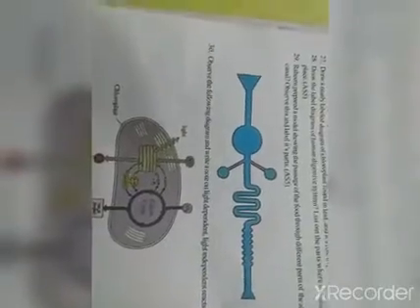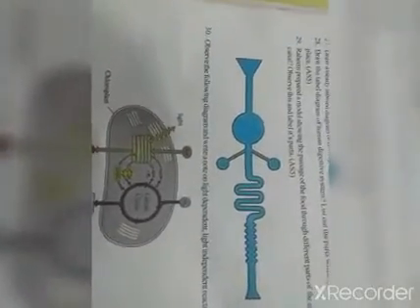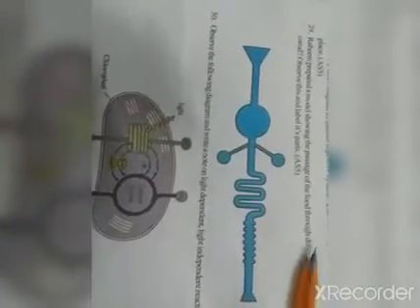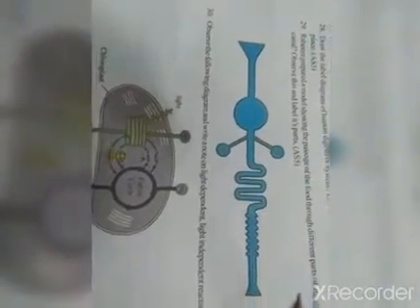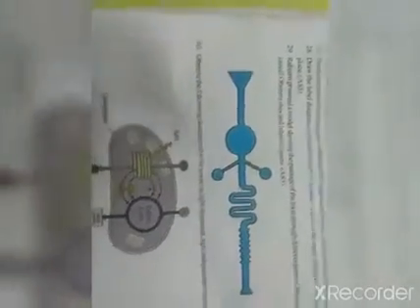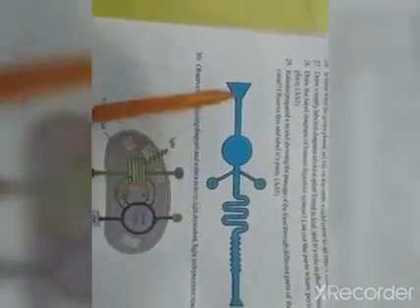Okay, children, now all of you open page number 22. In page number 22, there is the 29th question. Rahim prepared a model showing the passage of food through different parts of the alimentary canal. Observe this and label the parts. So this is a model of the human digestive system. We need to observe it and label the parts.